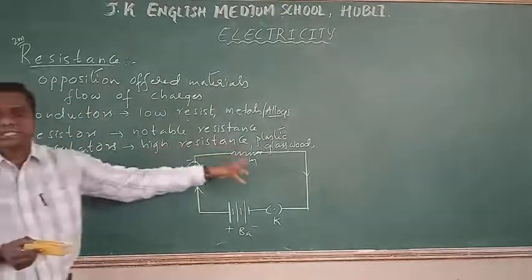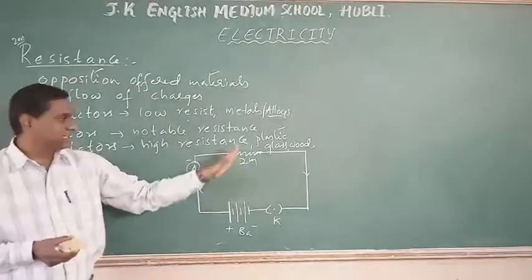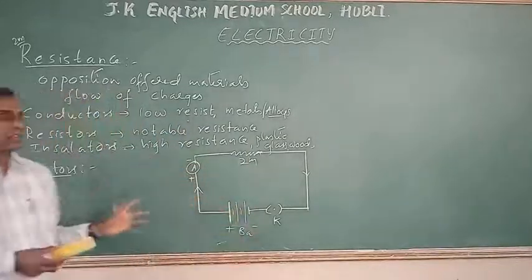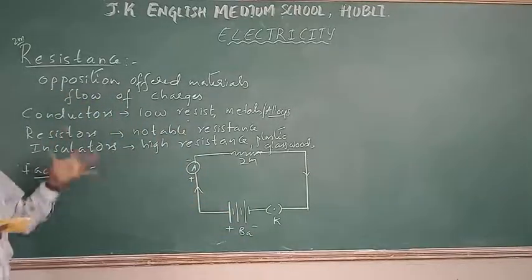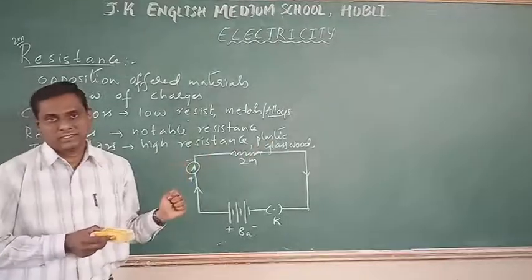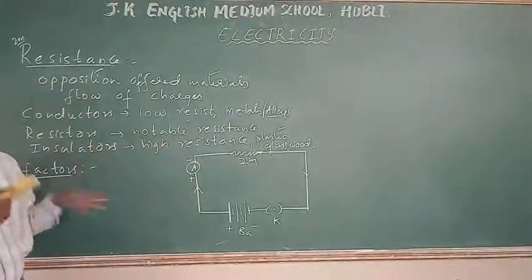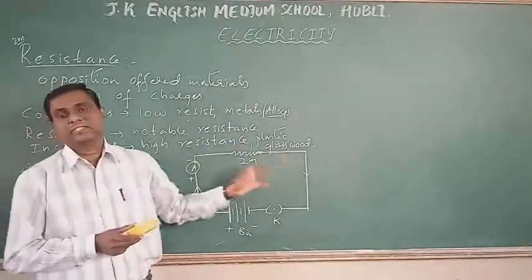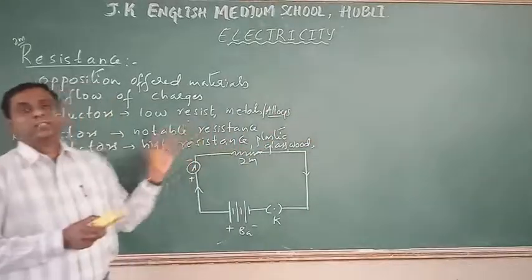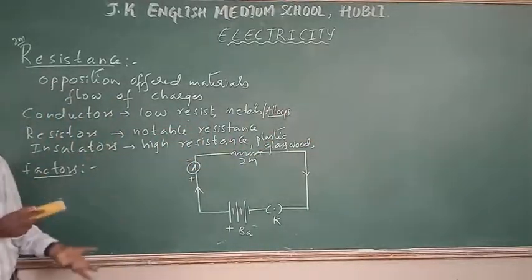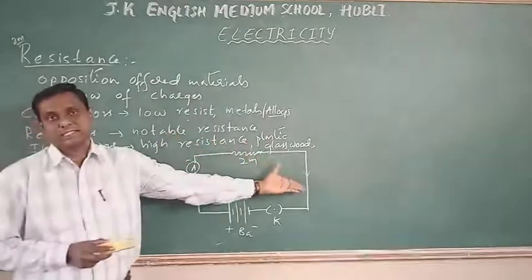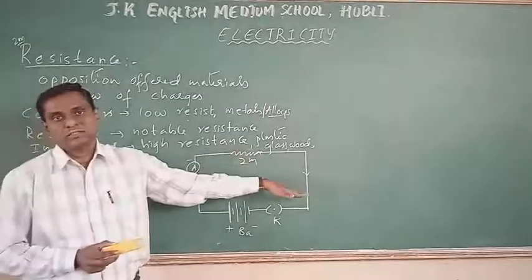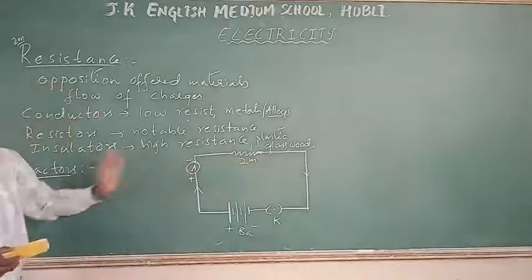Why? Because as the length of the wire increases, the number of electrons also increases. These electrons will not move very freely in a conductor, because they are offered resistance by the force of attraction between the charges as well as the atoms. So they don't move very freely. As the length increases, the number of electrons also increases. Therefore the current will decrease here.